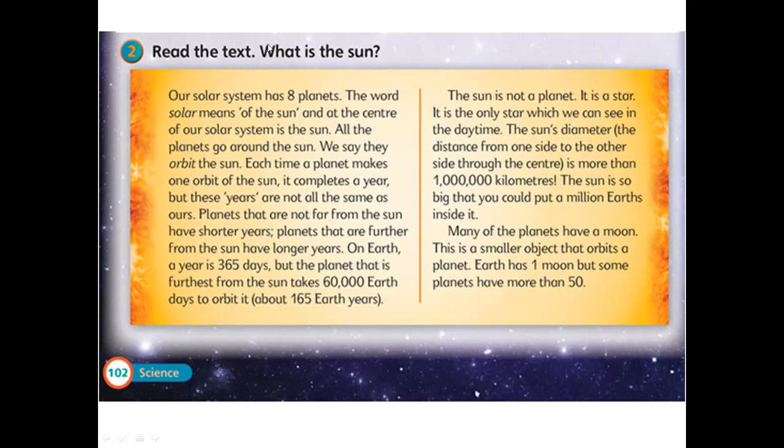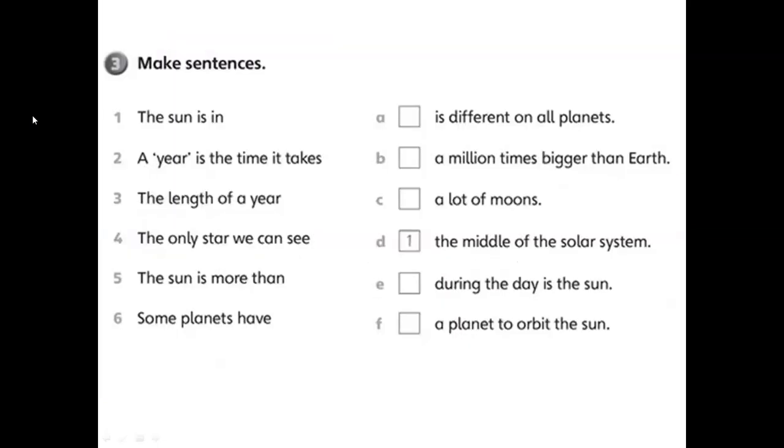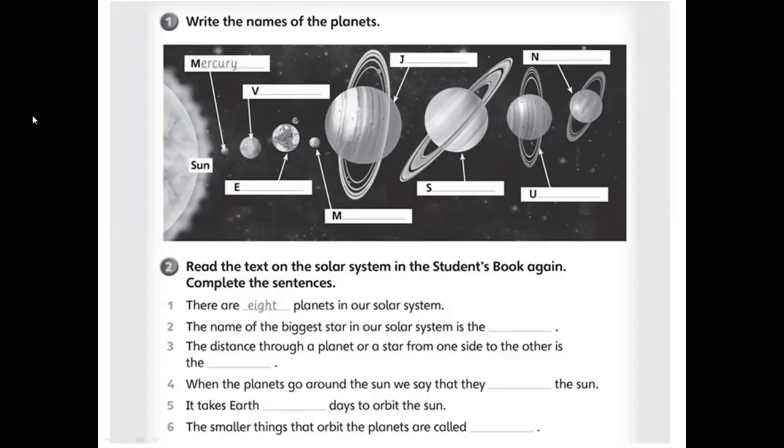So what is the sun? This is a question, and I will not answer it now. We will answer it together in our meeting, inshallah. This exercise and also these two other exercises are from your workbook, page 102.